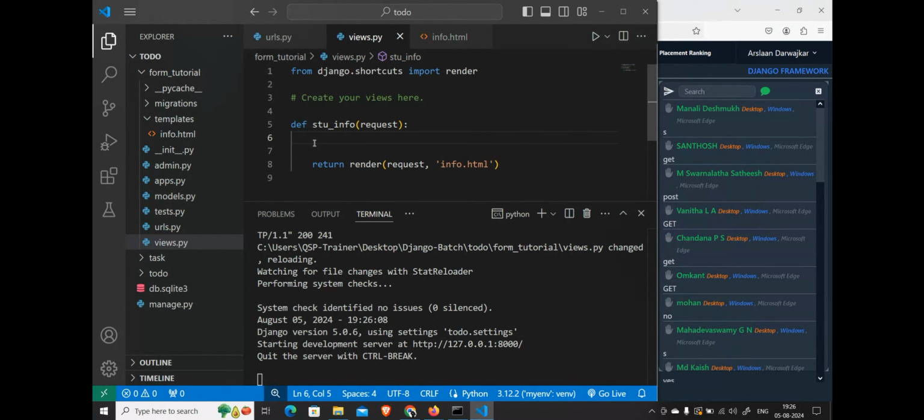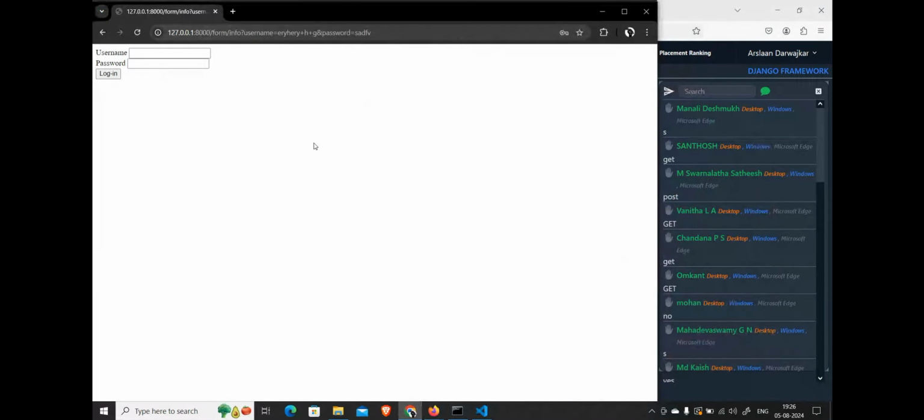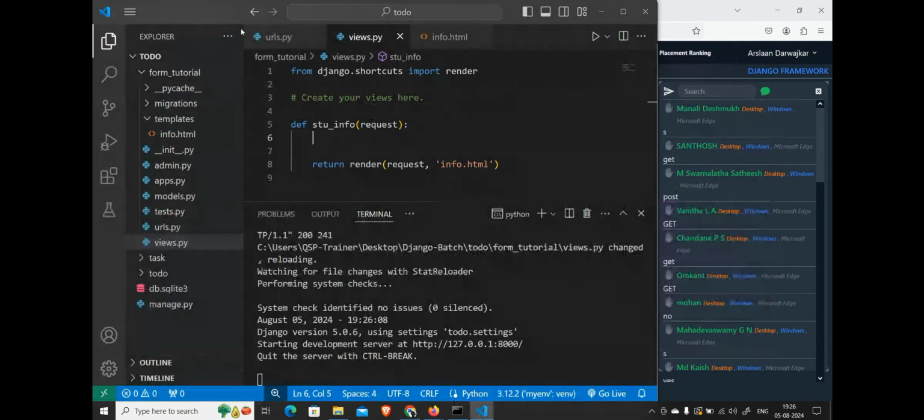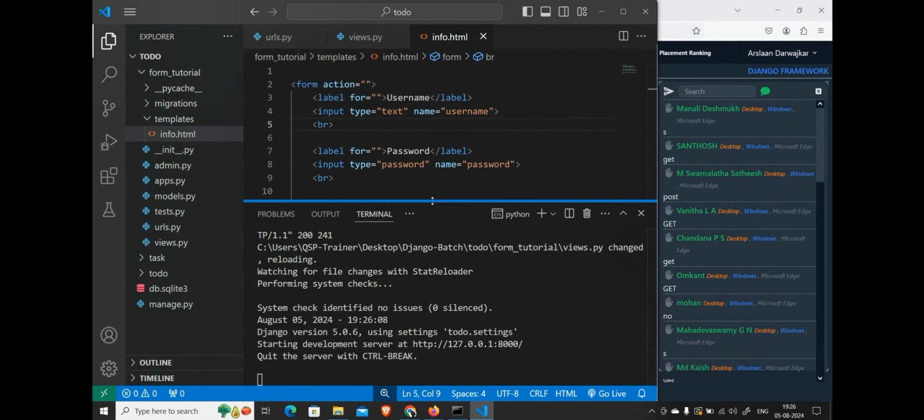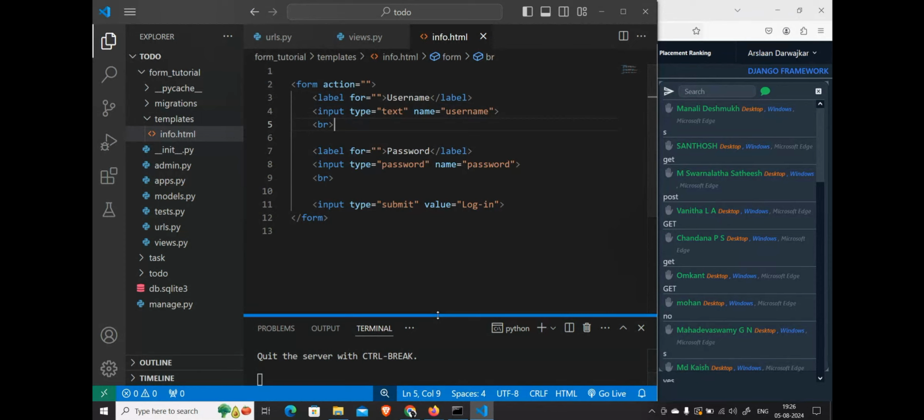Now this was about your get method. It is not really safe. See, we can see all our data in our URL here, correct? And we can easily access it. What if I want to implement the post method, which is a much more secured version than get request? Yes or no?